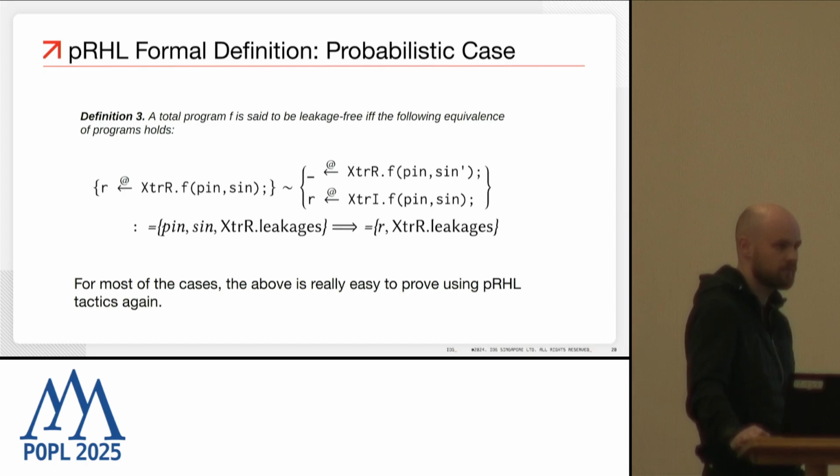Maybe this is just a clarification of that previous question, but what is XTRI in this? XTRI is the same program, so it's the equivalent program to F, but the one which does not generate leakages. So you just automatically generate two versions of every program? It's a compiler-produced program which is equivalent to the Jasmin program, but just without leakage annotations.